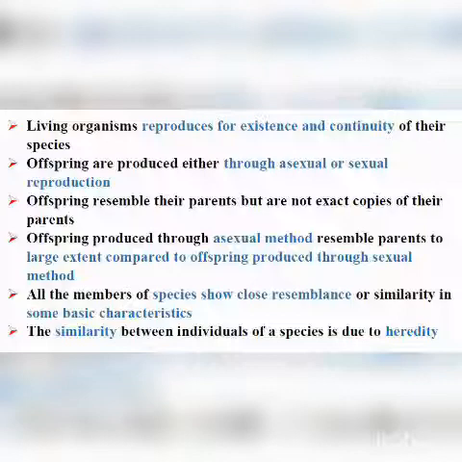Now students, offspring are produced either through asexual means or by sexual reproduction, because there are two modes of reproduction. Offspring resemble their parents, but they are not the exact copy of their parents.